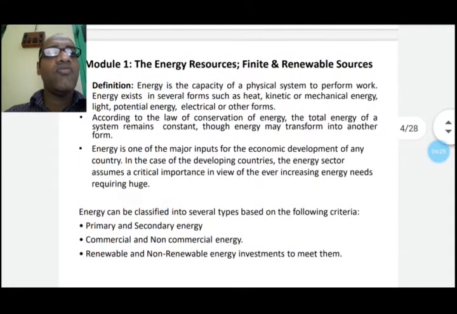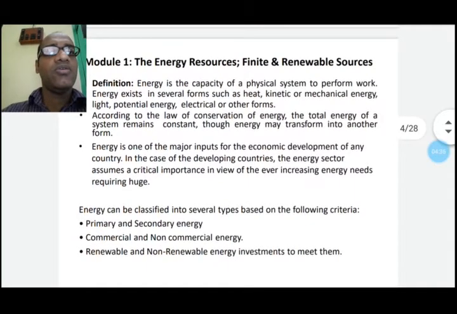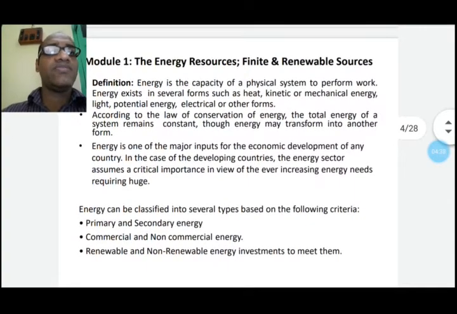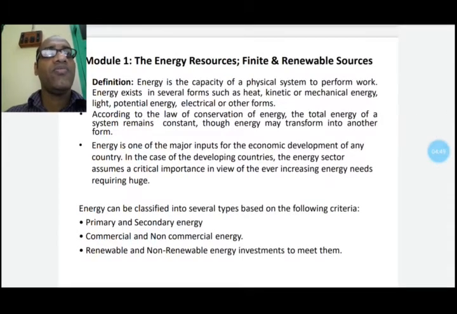According to the law of conservation of energy, the total energy of the system remains constant, though energy may transform into another form, and energy is a major input for economic development of any country.